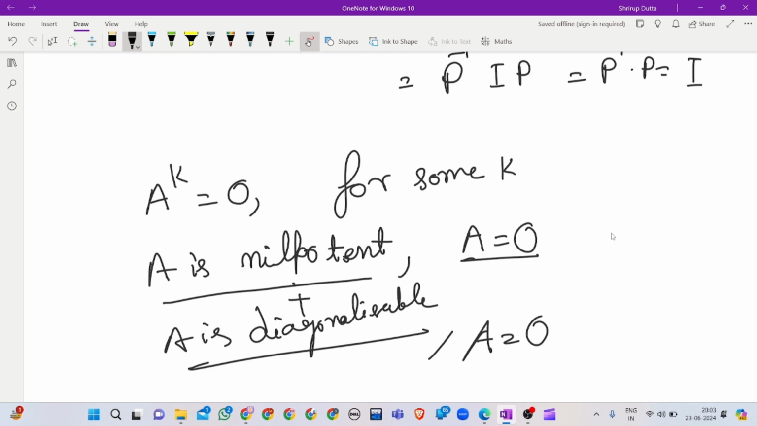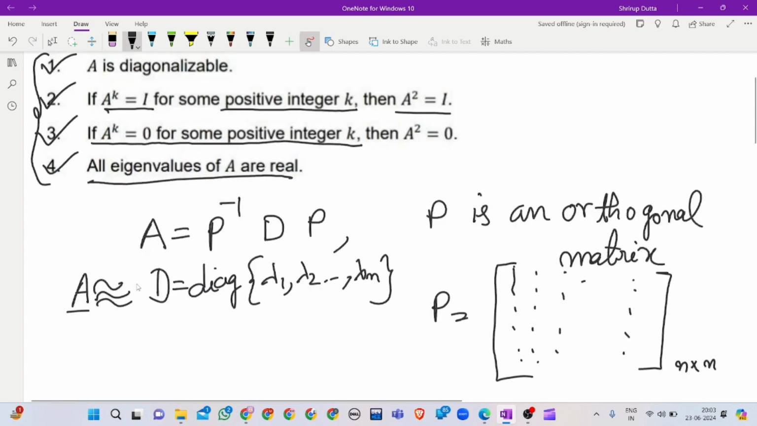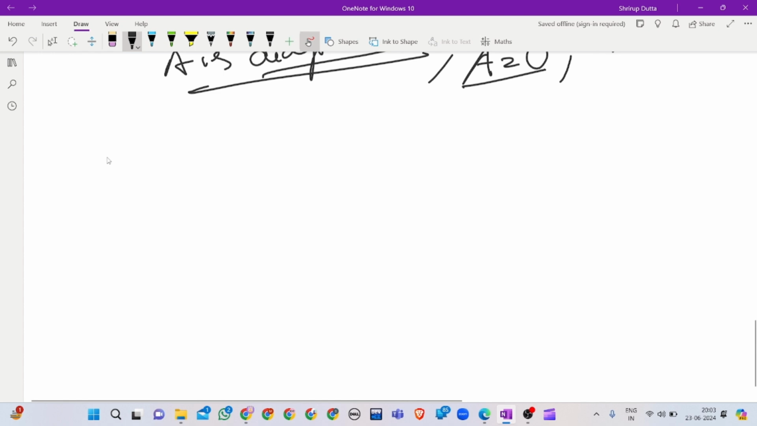Since A is an n cross n real symmetric matrix, A must be diagonalizable, and by the given condition A is nilpotent, so the only possible case is that A is the zero matrix. So if A is 0, A square must be 0. So option 3 is true, and option 4 is easy to prove: all eigenvalues of A are real. It is easy.